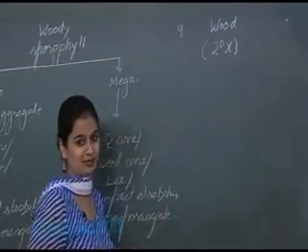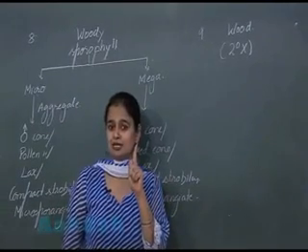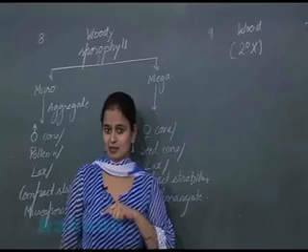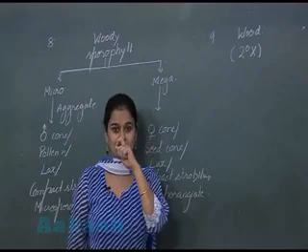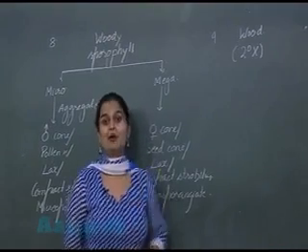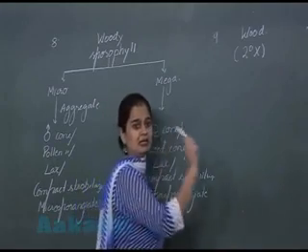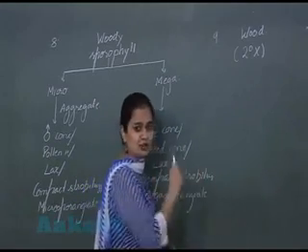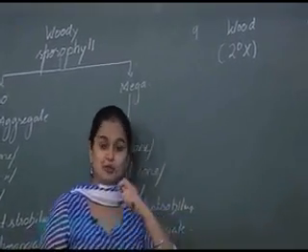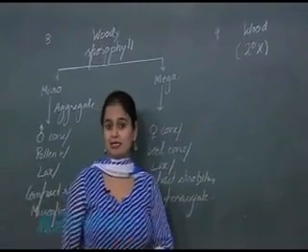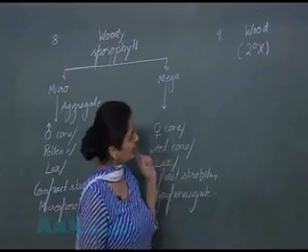There are two types of permanent tissue, that is primary and secondary. Which is primary tissue? The one which is present in the plant, which is formed in the plant from the beginning. The tissue present inside the plant from the beginning, we call primary tissue. And the tissue which is formed in the plant at later stages, mature stages, that is known as secondary tissue. So this is clear: the tissue present in the plant from the beginning is primary, and what is formed later, at later stages, is secondary.